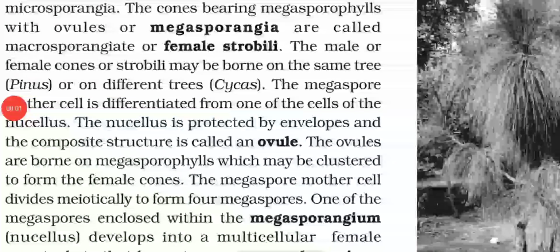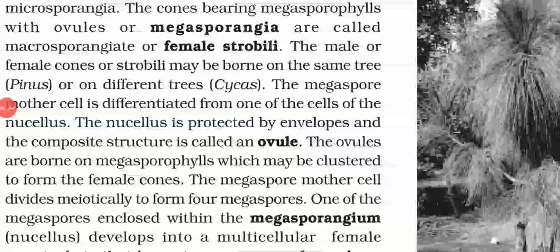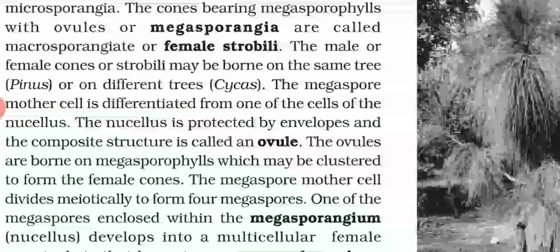The cones bearing the megasporophylls with ovules or megasporangia are called macrosporangiate or female strobili. So whatever cone has the megasporophylls with ovules or megasporangia, we call it a female strobilus or macrosporangiate. The male and female cones may be present on the same tree like in Pinus, or on different trees like in Cycas. The megaspore mother cell is differentiated from one of the cells of the nucellus.